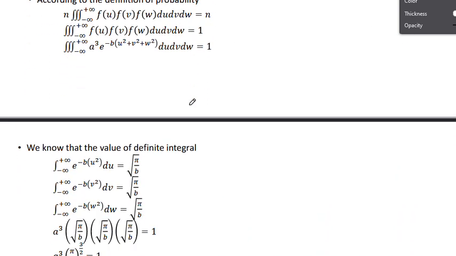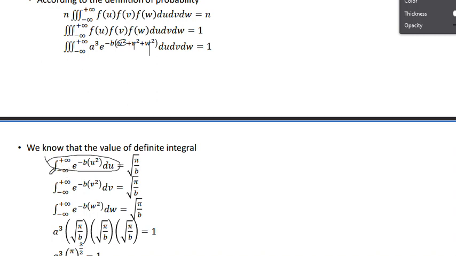Now in this equation we know the value of the definite integral. Here how many integrations are there? Three integrations, one for u, another for v, and the last one for w. I am taking a single one, integration from minus infinity to plus infinity for all.